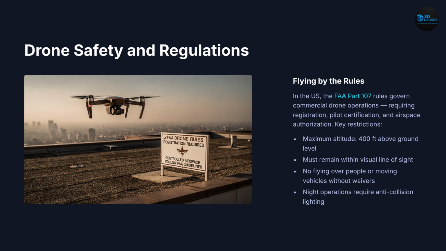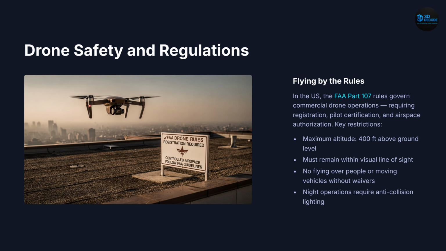Next, drone safety and regulations. As drones become more common, governments are implementing strict aviation regulations. In the United States, the FAA Part 107 rules govern commercial drone operations. Pilots must maintain visual line of sight, avoid restricted airspace, and typically remain below 400 feet altitude without special authorization. Safety and airspace integration are becoming increasingly important as drone traffic grows.